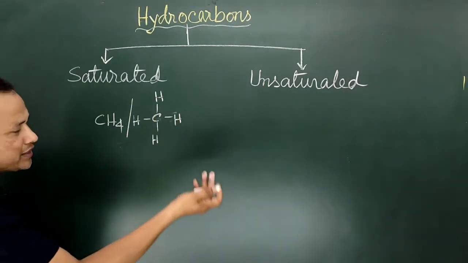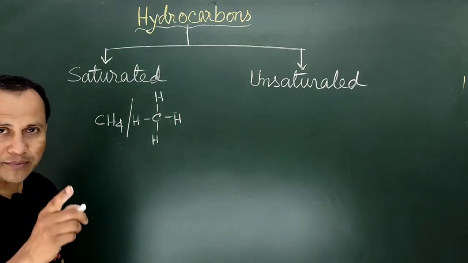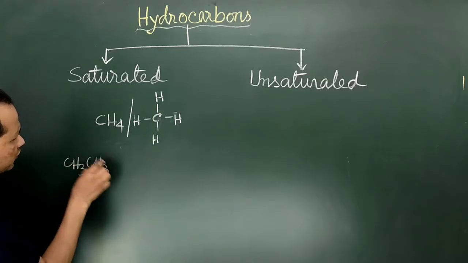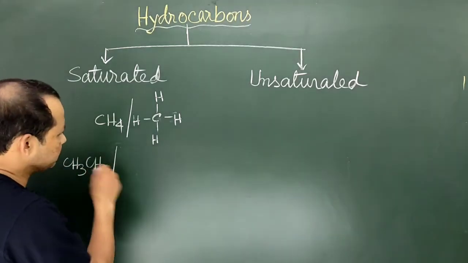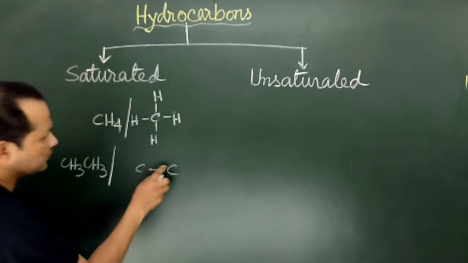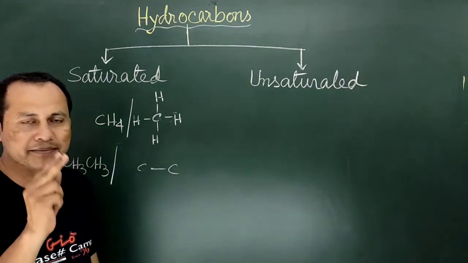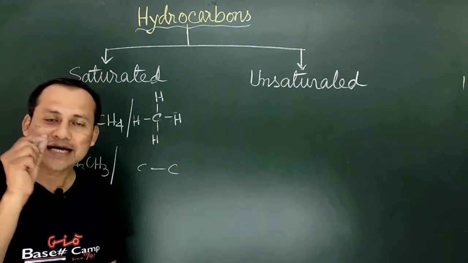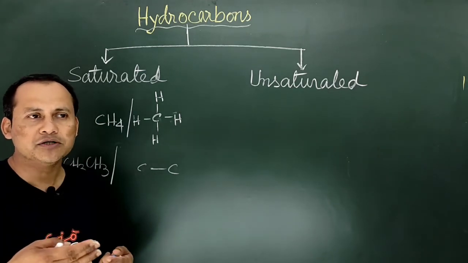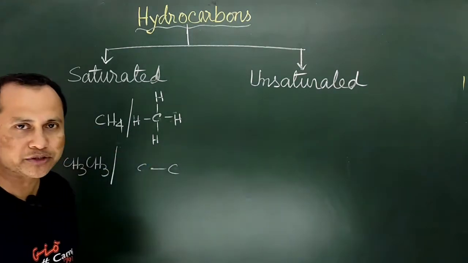Now if we come to the next hydrocarbon, then it must contain two carbon atoms, and this is the condensed form. If we write down the structure of this hydrocarbon, it will be like this: carbon bond carbon. Now this carbon must satisfy the valency 4, and since it is saturated, it will be forming bonds with the maximum number of hydrogen atoms.